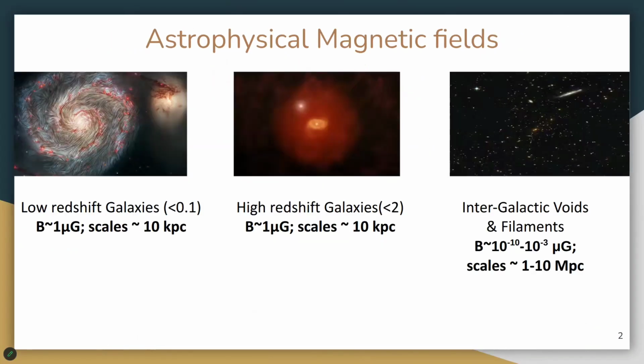So to put things in context, we have been observing astrophysical magnetic fields for a while in different systems, in low redshift galaxies, high redshift galaxies, even in the intergalactic voids and filaments. And they have been found to have an amplitude ranging from 1 microgauss down to 10 to the minus 10 microgauss, and extending in length from 10 kiloparsecs up to 10 megaparsecs. And the question is, where did these magnetic fields come from? How did they form? How did they end up having such large amplitudes and extending over large distances?